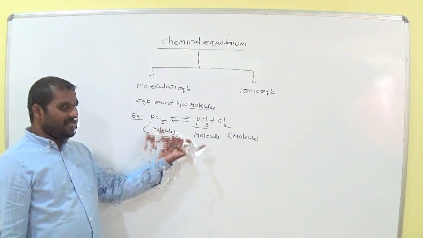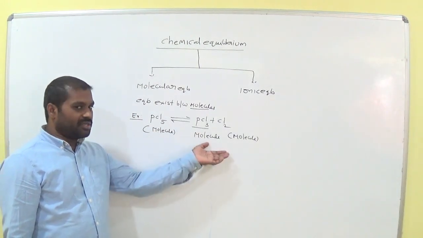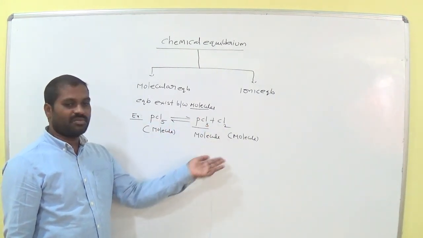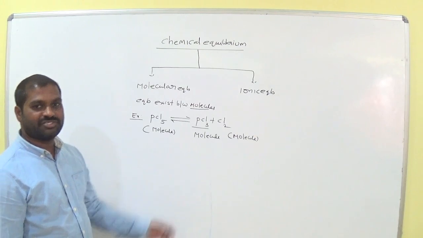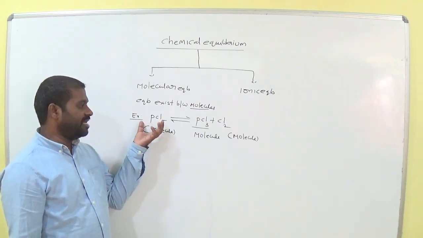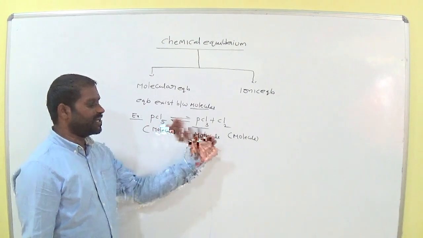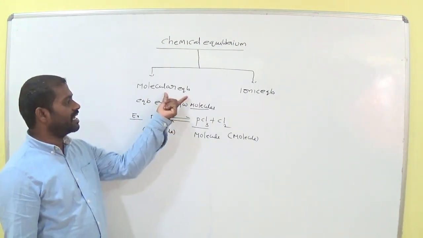So equilibrium exists in between molecules. Here the reactant is a molecule and the products are also molecules. Understood now? So the equilibrium that exists in between molecules is called molecular equilibrium.